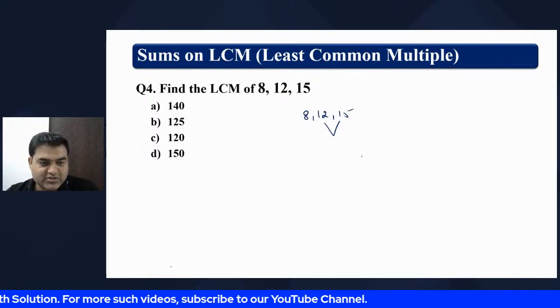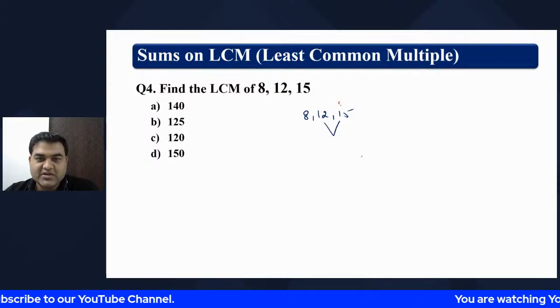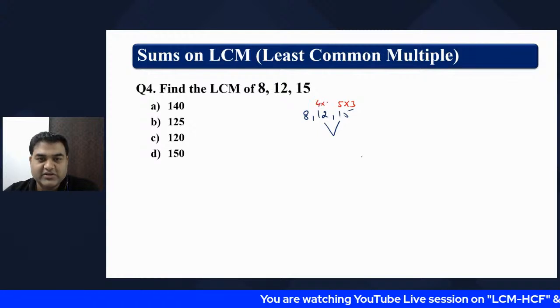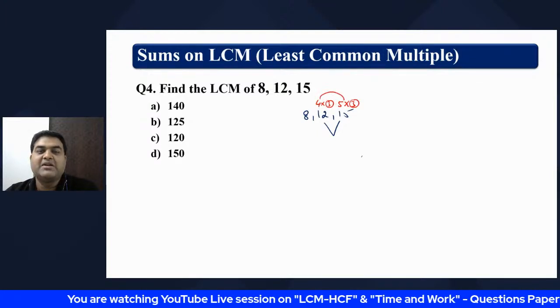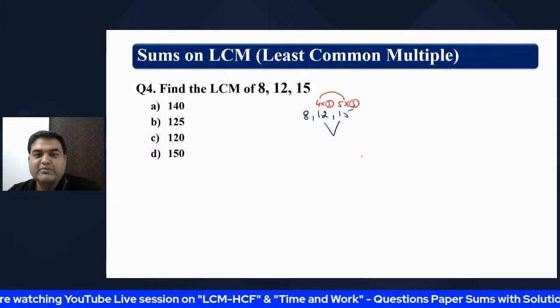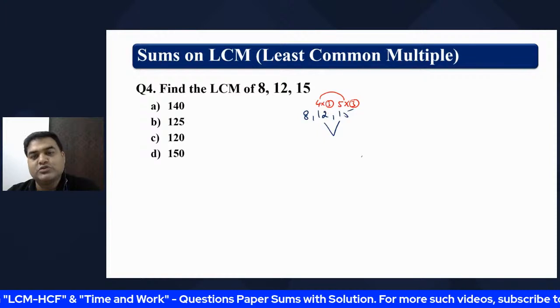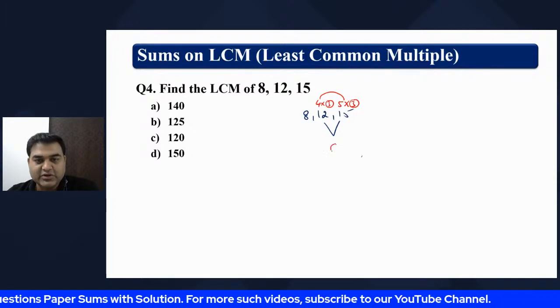Okay, I'll change the color and I will show you how we do these bigger questions. This can be 5 into 3. This can be written as 4 into 3. So 3 is anyway common in these two. So these two have to be multiplied. That means the LCM of 12 and 15 is going to be 4 into 5, which is 20, into 3. 4 into 5, 20 into 3 is going to be 60.